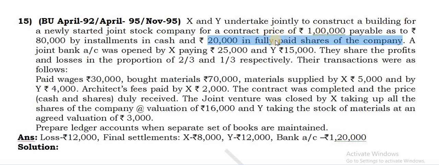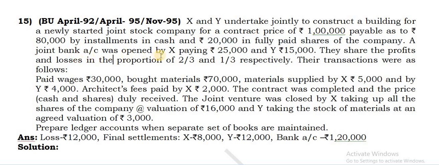Now this is the contract price, but this is how they are receiving it. They are receiving 80,000 in cash. The joint stock company is giving 80,000 in the form of cash to X and Y, and the remaining 20,000 is being paid in shares of that particular company. So they are settling through the shares. Now the co-ventures X and Y are receiving 20,000 in the form of shares.